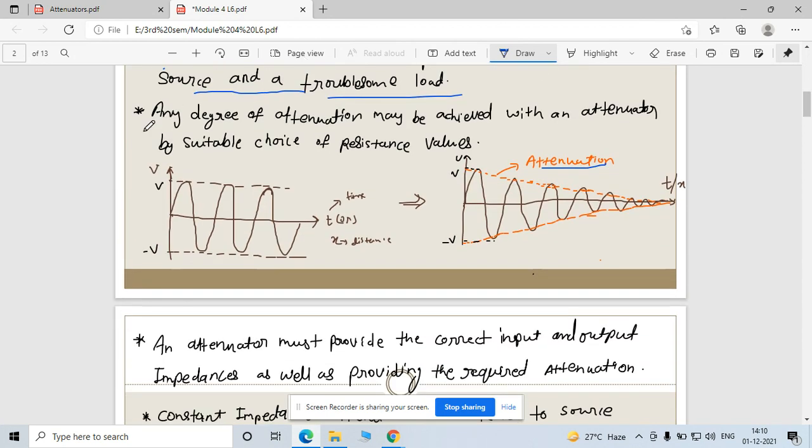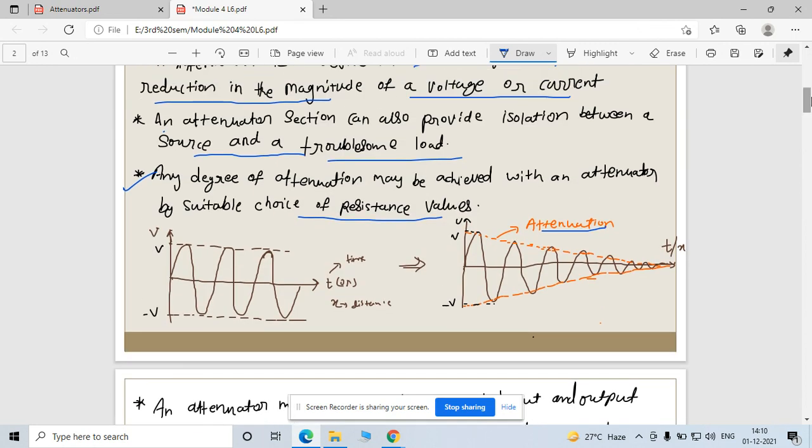Now, the fourth one is any degree of attenuation may be achieved with your attenuator by the suitable choice of resistance value. Okay, so depending on your resistance value, you can achieve your parameter as well, whatever the desired parameter. Now, this is one of the types of losses you introduce in the circuit, by designing that parameter, but this loss is a specified loss.